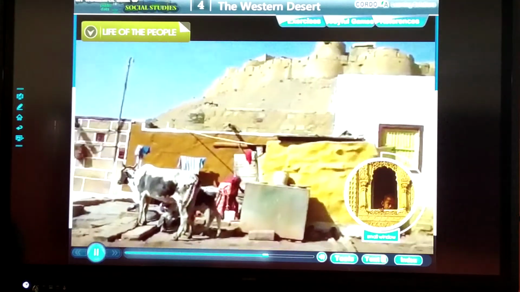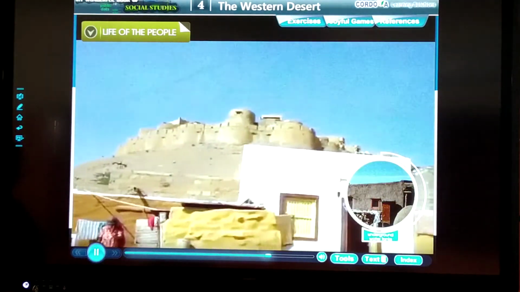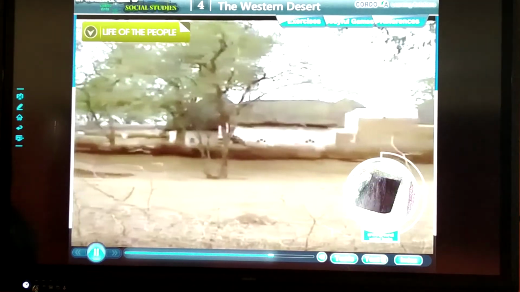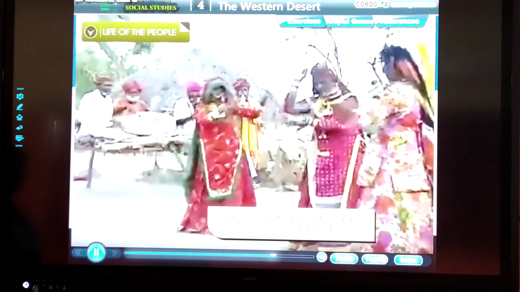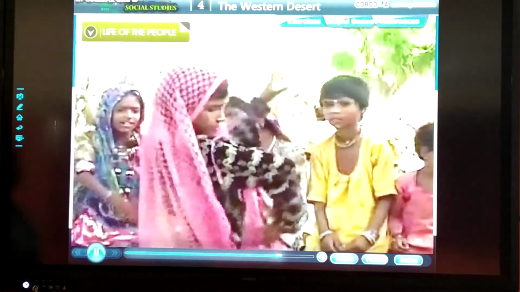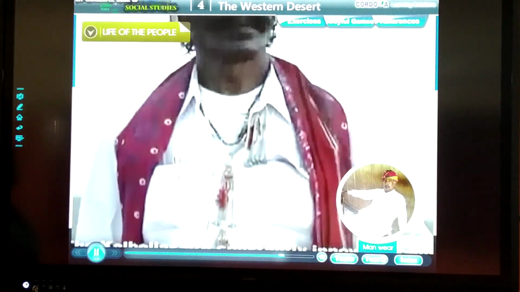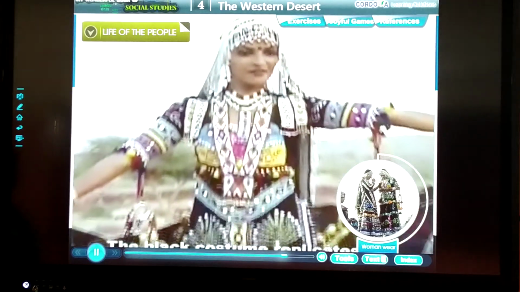Most houses in the desert region have small windows and flat roofs. The houses remain cool as the walls are thick. Some houses have underground water tanks to store water. People are cheerful despite the hardships. They love to sing and dance. Both men and women wear colorful and bright dresses. Men wear white dhotis with bright kurtas and turbans. Women wear colorful ghagras, cholis and odhnis.